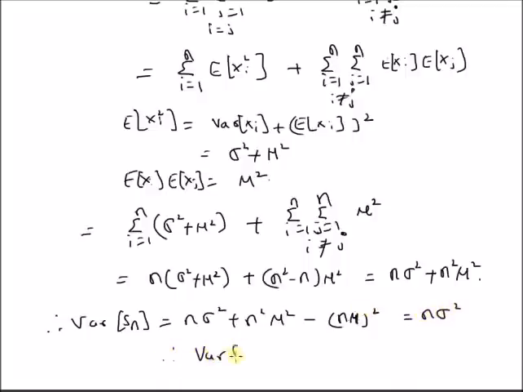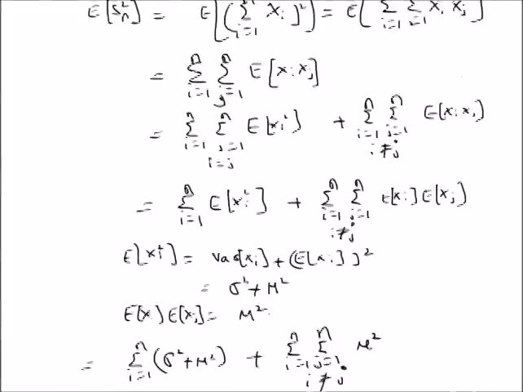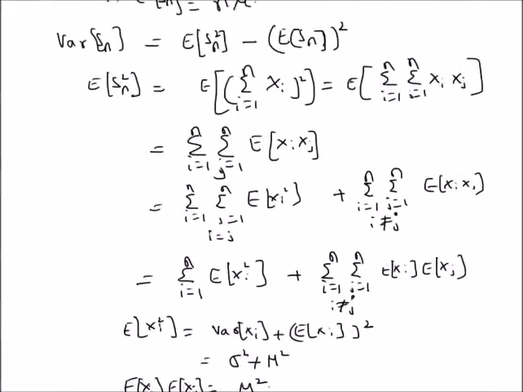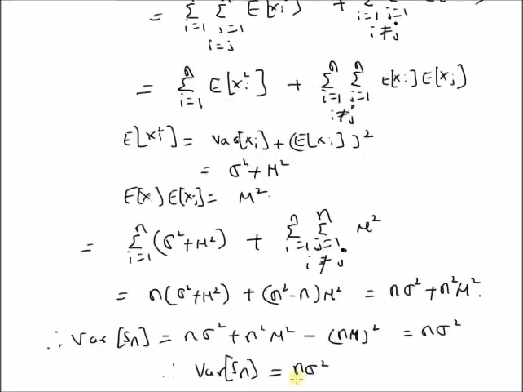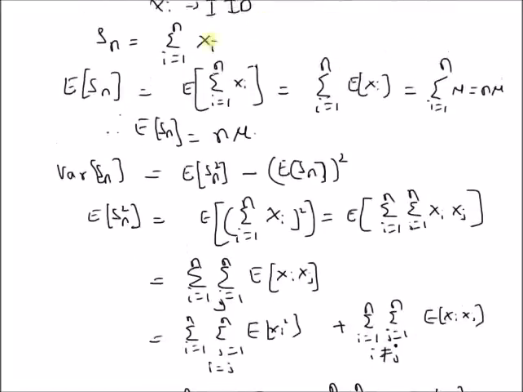Therefore variance of Sn is equal to n into sigma square. Now, this can also be verified by the fact that the variance of a sum of n independent random variables is equal to the sum of the variances of each of the individual random variables, which is nothing but n times sigma square, as sigma square is the variance of each of the values in the summation of Sn. That is, sigma square is the variance of each of the xi's.